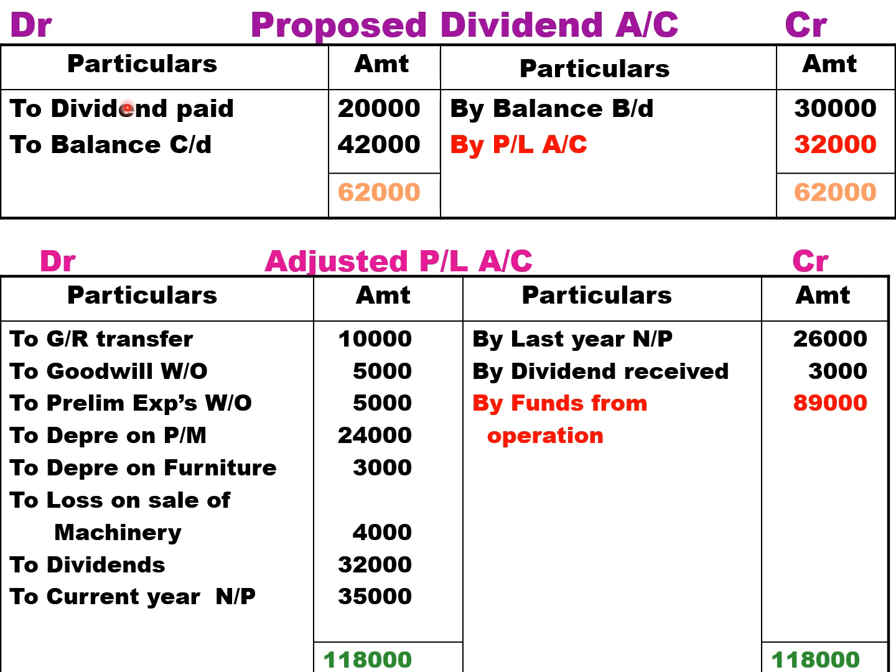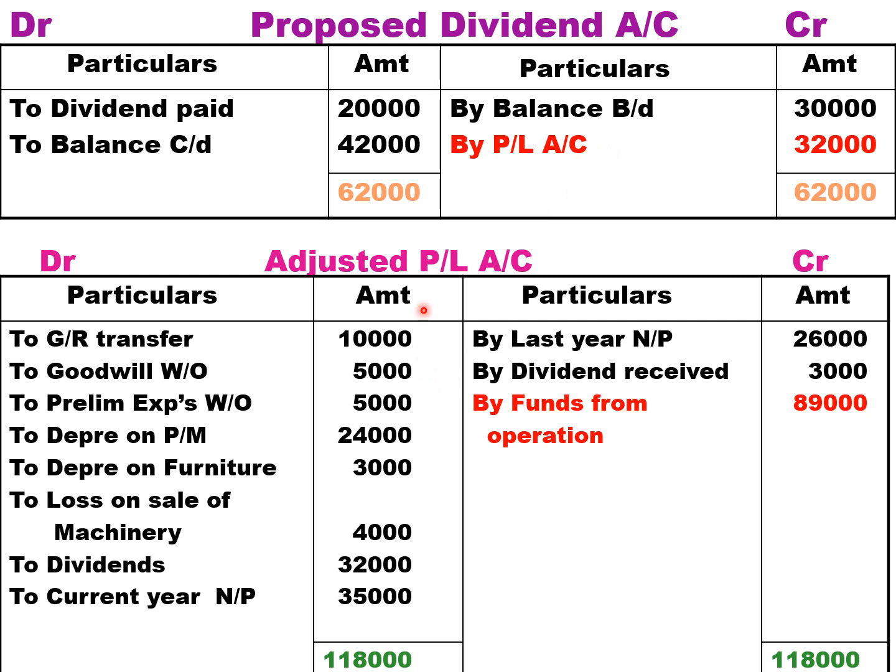Then in adjustment number 4, we have dividend paid 20,000. When you pay dividend, it's a payment, so it comes in the debit side. So therefore the dividend paid is given in adjustment number 4. Then take down the closing balance 42,000. Debit side total is more. So 62,000 is a total minus 30,000. You get 32,000. So this is called dividend declared during the current year. So 32,000 is a profit kept aside to pay dividend. So it's called new dividend declared or announced in the current year.